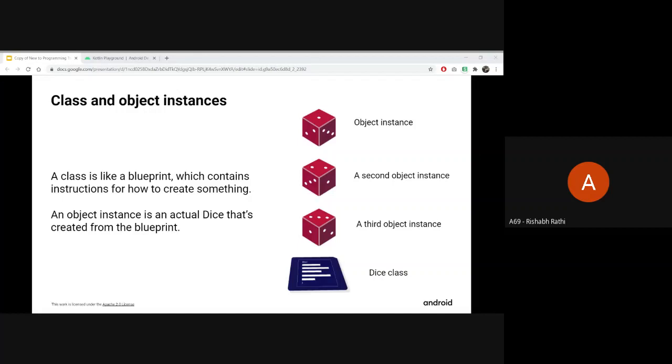Now the main part, classes and object instances, as you write Kotlin. Okay, let's take a break.